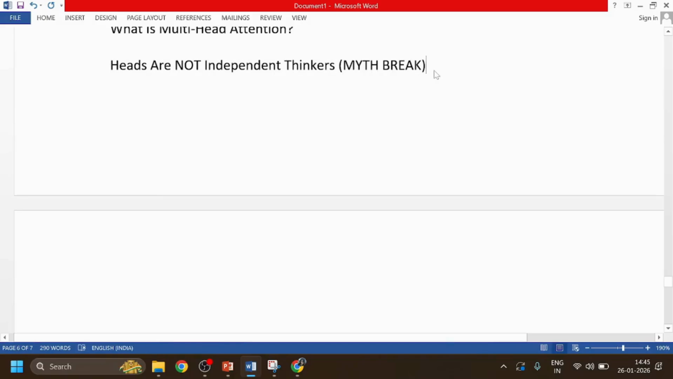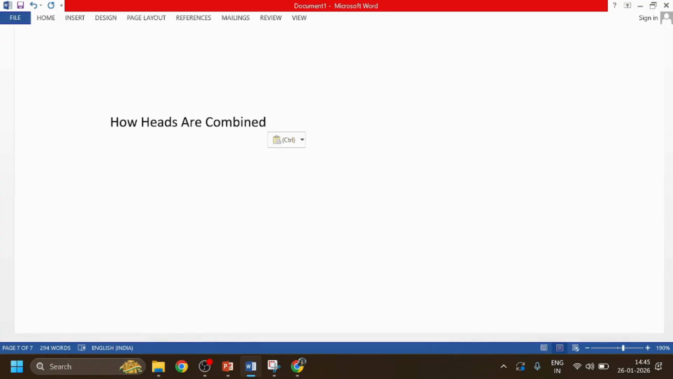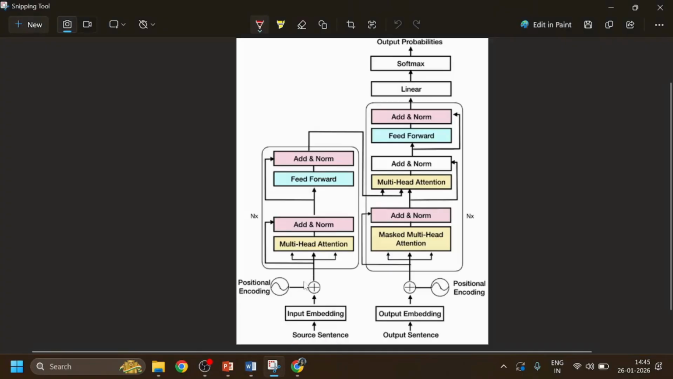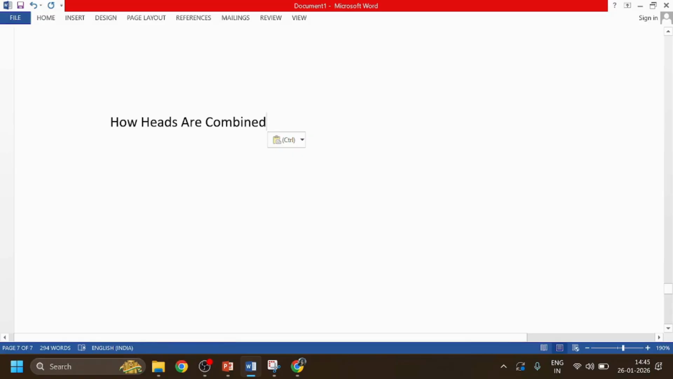And after this, how are heads combined? Each head produces an output. Here I have multi-head attention, so we have multiple attention heads. Each head produces an output. These outputs are concatenated. Concatenated means joined together, not averaged. Then a linear layer mixes them.